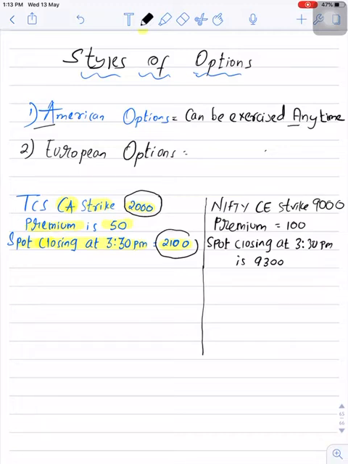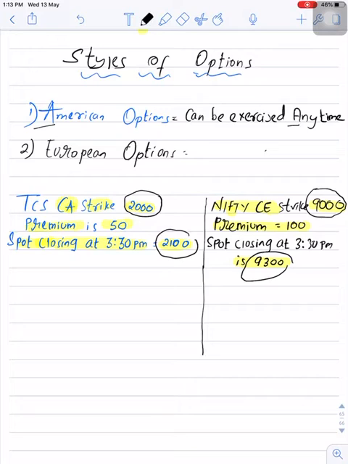Now let's understand European option. Nifty CE strike is 9000. Here CE stands for call European. So this is the European style option and premium is 100. Today the closing price of the underlying is 9300. So just like TCS, I can say Nifty index also expires in the money. Spot 9300 is greater than strike 9000, but the buyer cannot exercise this option today itself because it is a European option.